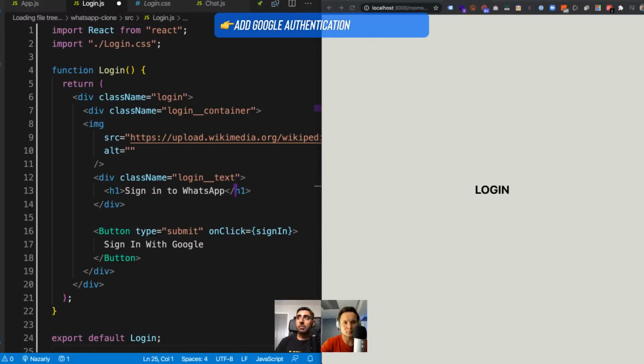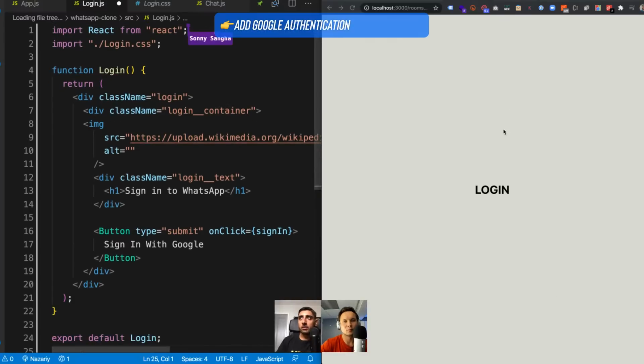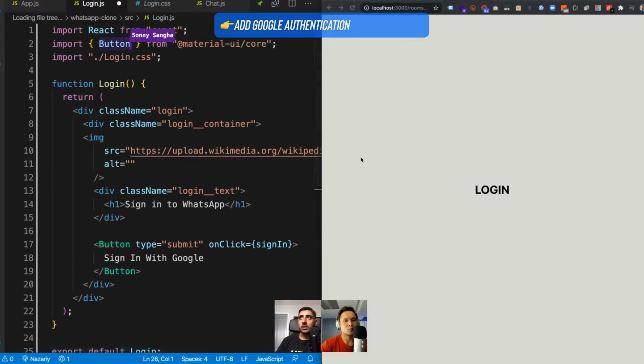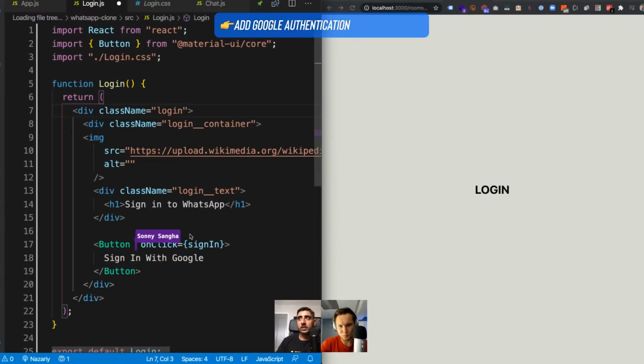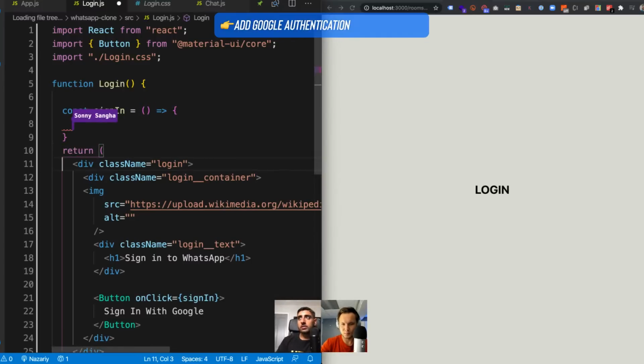And then we have a button, and this is no normal button because it's a capital B. This is a Material UI button. So I'm going to import that from Material UI, and it should be underneath that. It's a type which has a submit, so we don't actually need that either. And onClick fires off a sign-in function. So here I'm going to say const signIn like this. It fires off that function, and there we go.